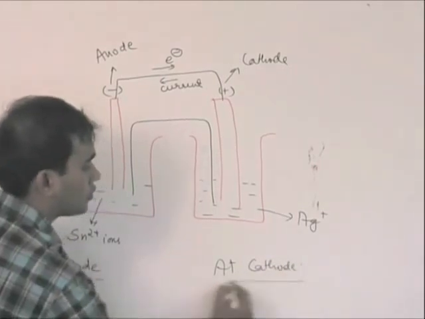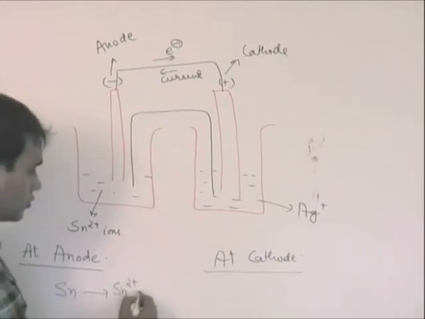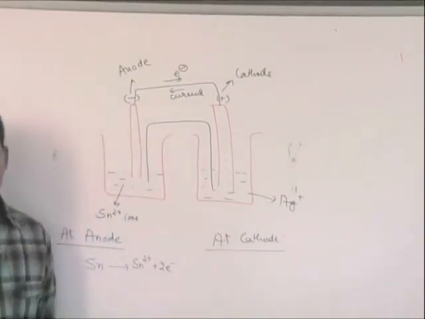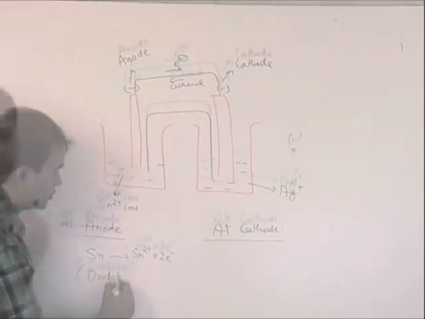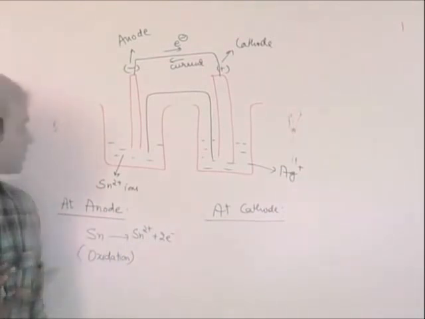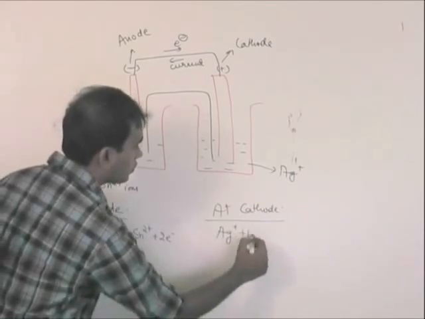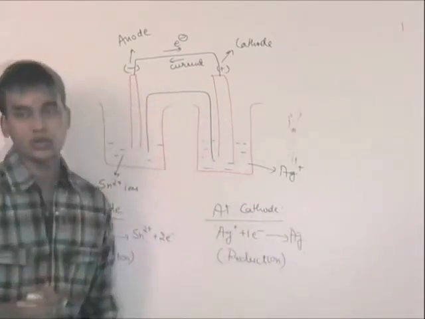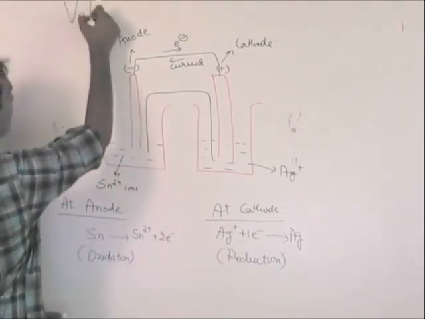Sn gives Sn2+ plus 2 electrons, because this is oxidation. And we know it is anode, so always oxidation is going to take place. Simple. What will be the reaction here? Ag+ plus 1 electron gives Ag, so this will be reduction. Anybody has a problem with this whole thing? Clear? So now this is a voltaic cell.